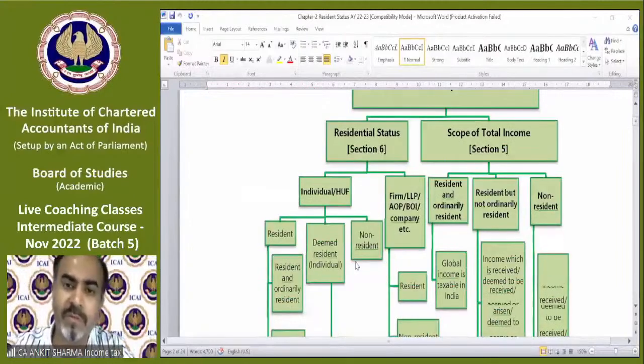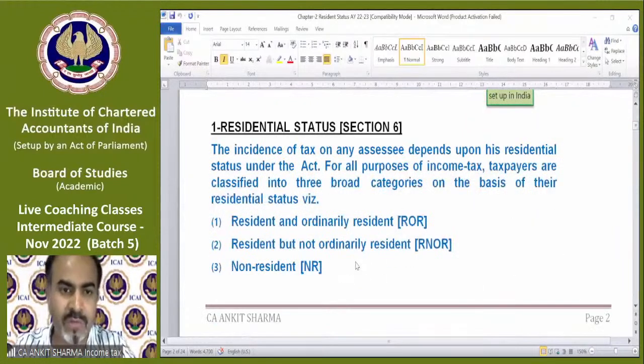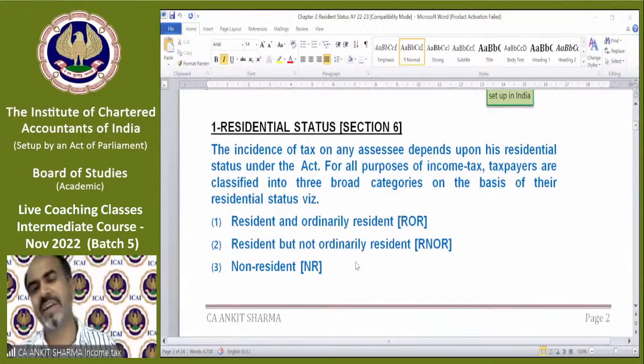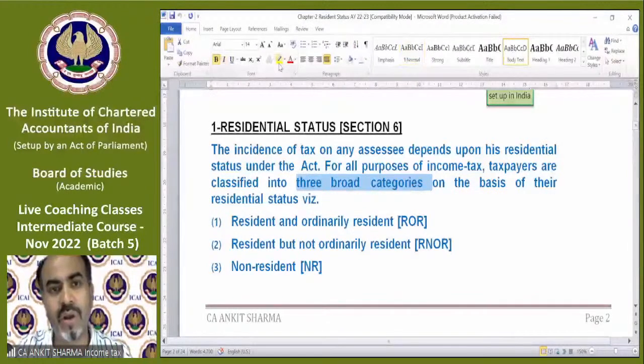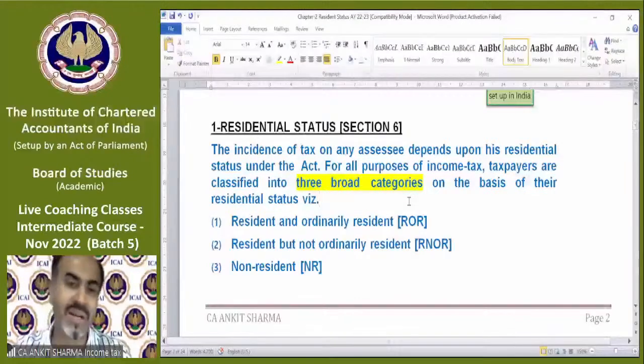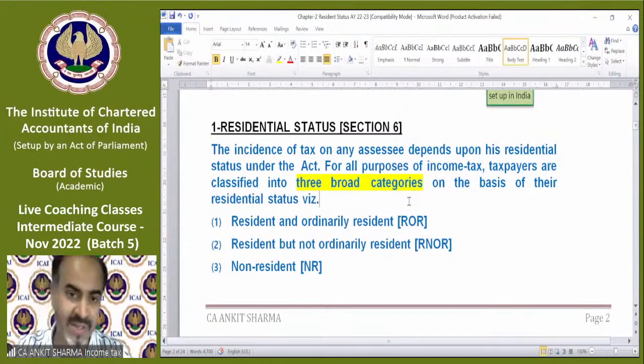Chapter overview: we need to study the resident status concept, that is section 6, and scope of total income, that is section 5, which we will cover in this chapter. First of all, the incidence of tax on any assessee depends upon his residential status under the Act. For all purposes of income tax, taxpayers are classified into three broad categories on the basis of their status: whether you are a resident and ordinarily resident, whether you are a resident but not ordinarily resident, and whether you are a non-resident.